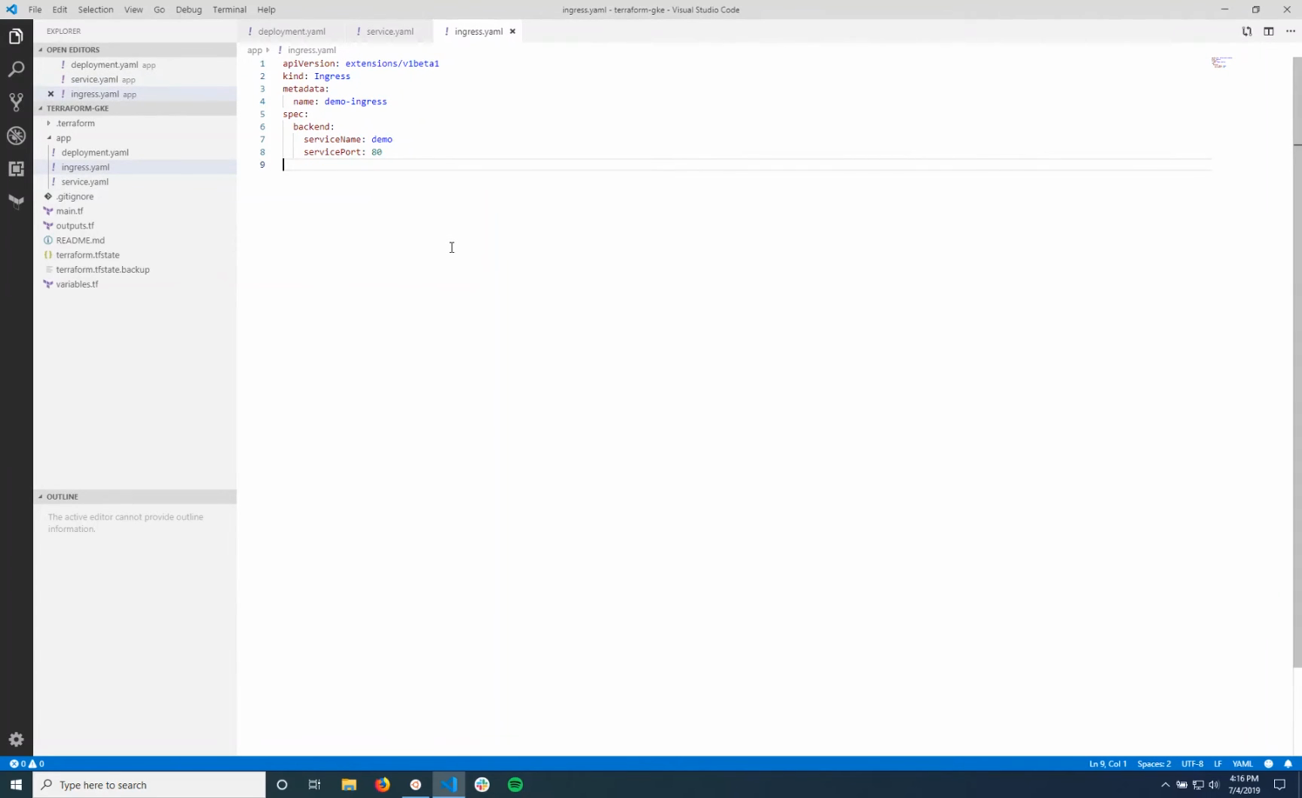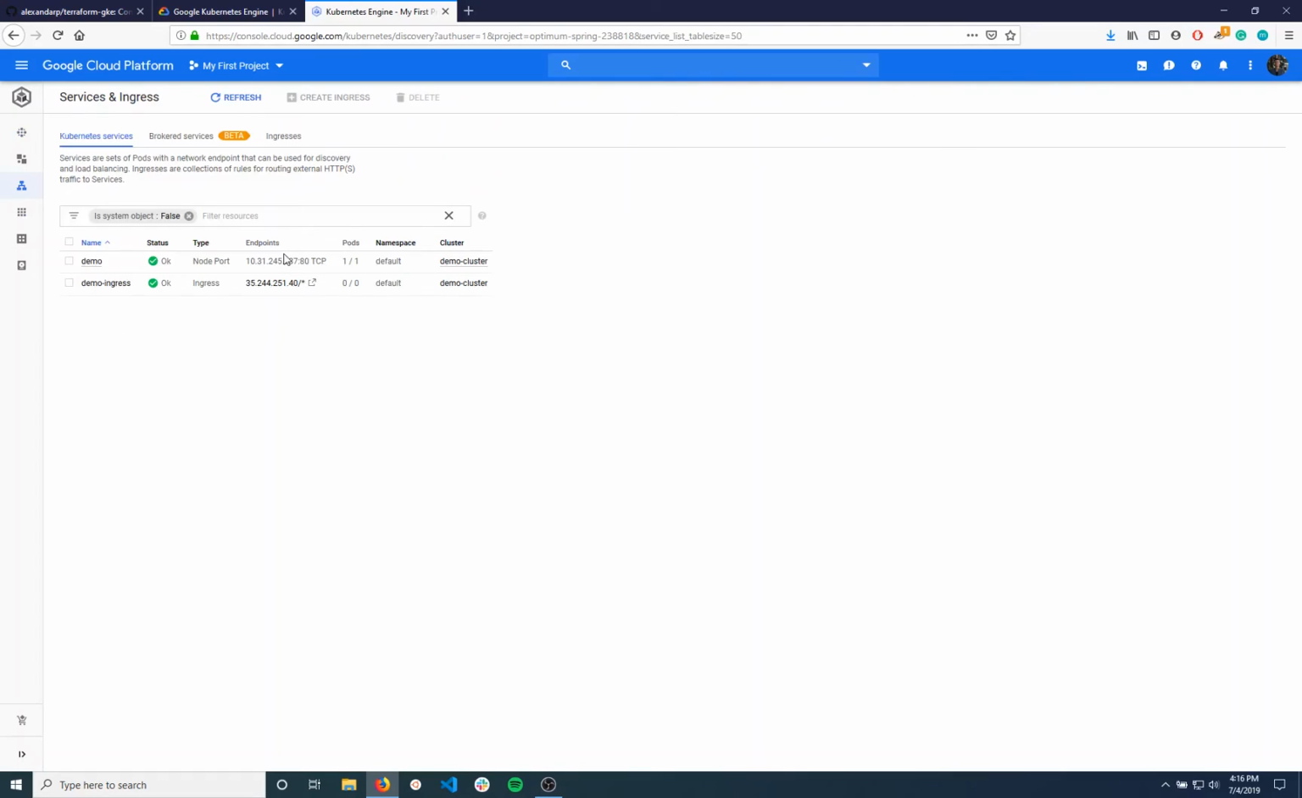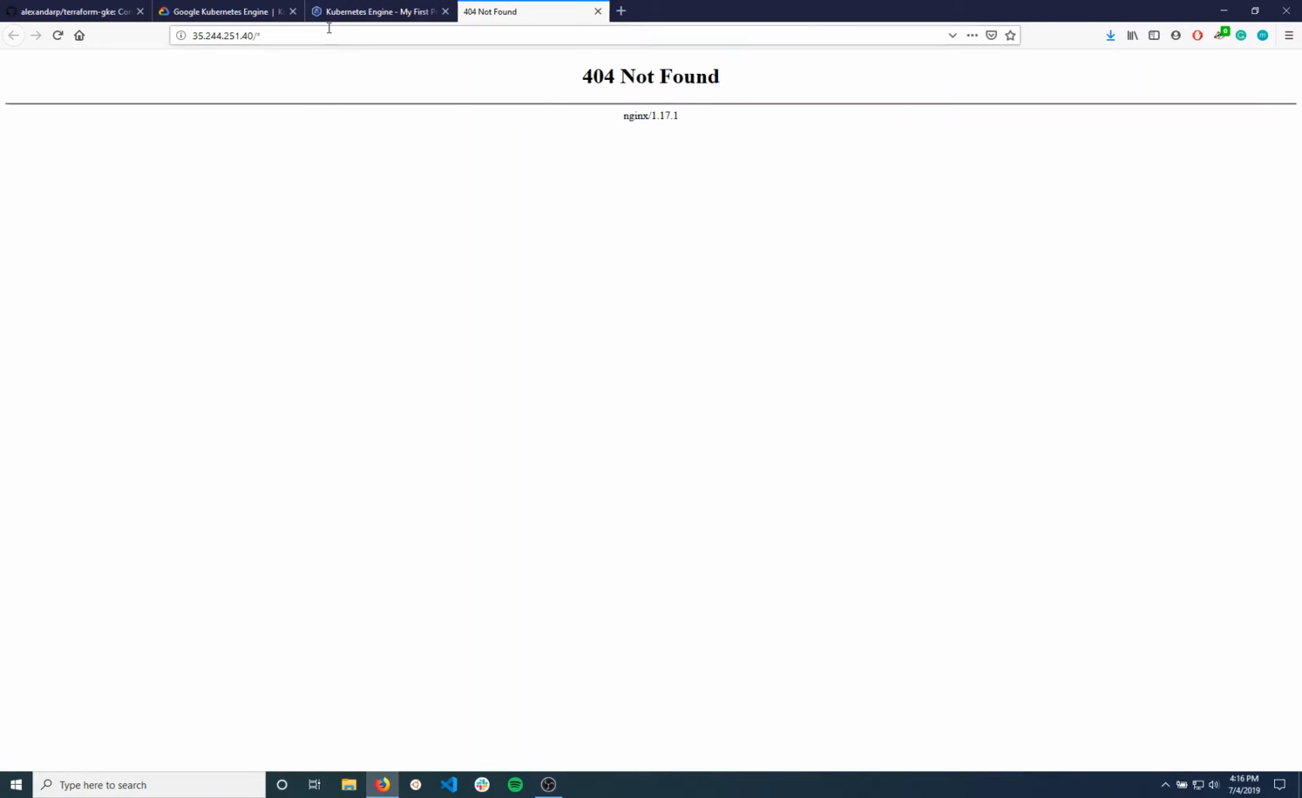So if we go back to our Google Cloud console, in the GKE menu on the left-hand side, there's going to be services and ingress. So we can see our demo service, and it has an endpoint here. This is going to be that node port that we were talking about earlier. And then we're going to see the demo ingress, and here there's an IP address defined. So if we click this, it's going to say 404 not found Nginx.